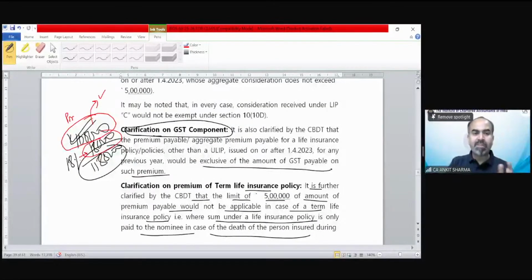Suppose the premium is 1 lakh and GST is 18%, that is 18,000. So you have paid 1,18,000. Then for the purpose of calculation of premium, only 1 lakh needs to be taken into account. It is also clarified by the CBDT that for the purpose of premium payable, the GST payable would be excluded.